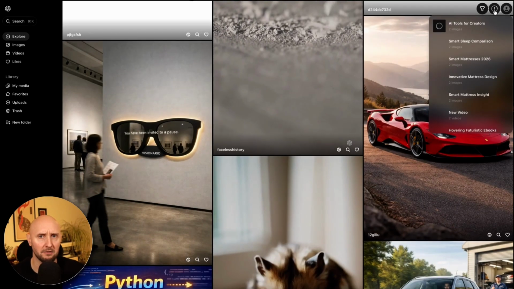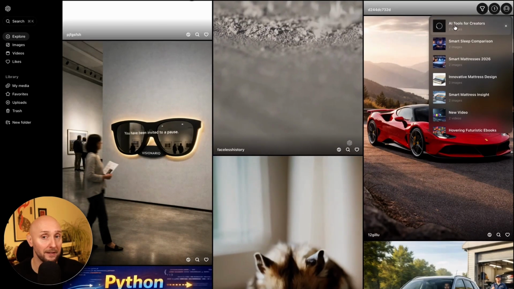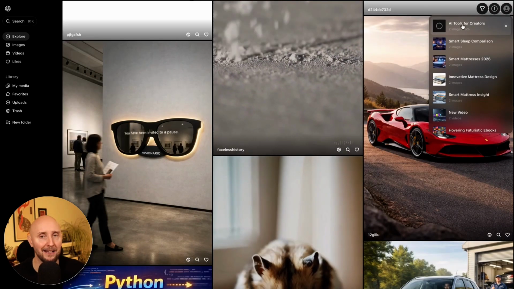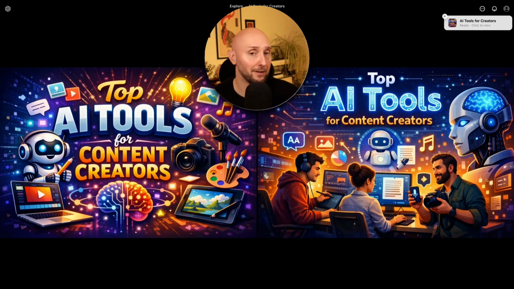If I click on this right here, I can see at the very top of this list, this is our image that Sora is creating. If I open this up, we'll see our image being generated. Now that actually took less than a minute. It took about 45 seconds, and Sora has created 2 different versions that we can choose from.